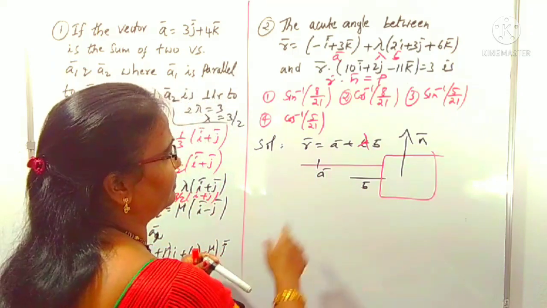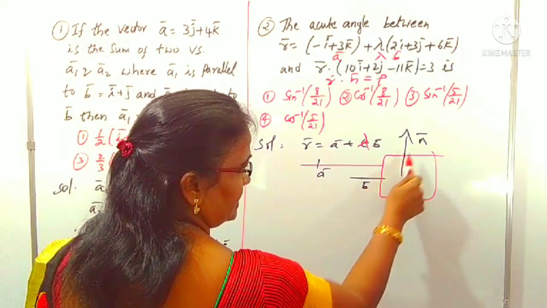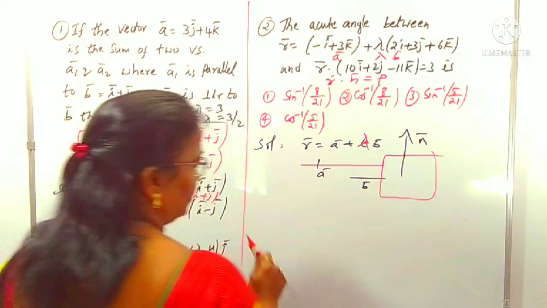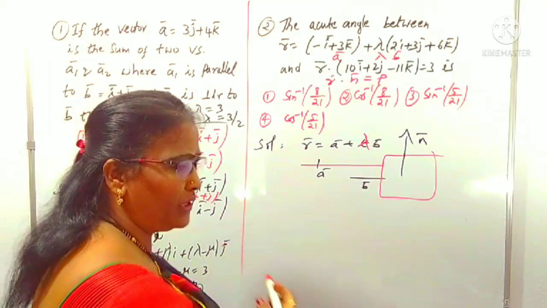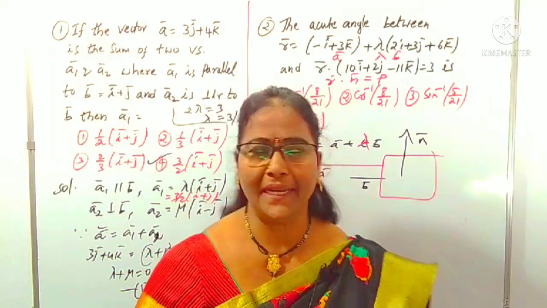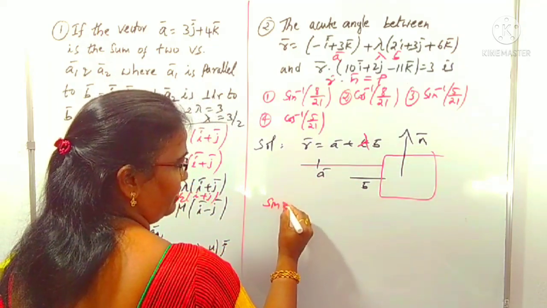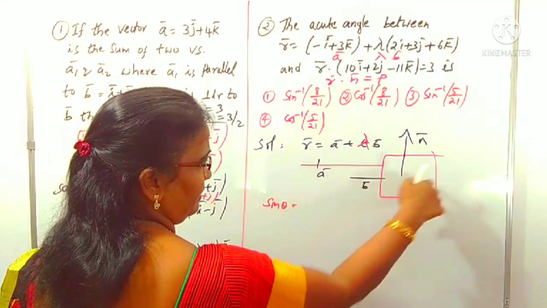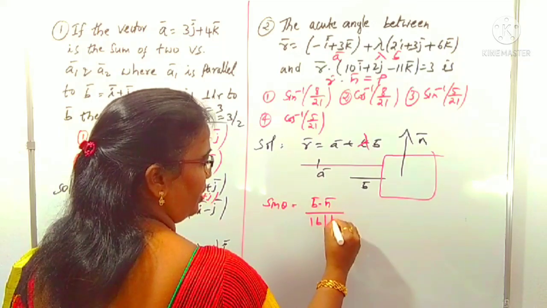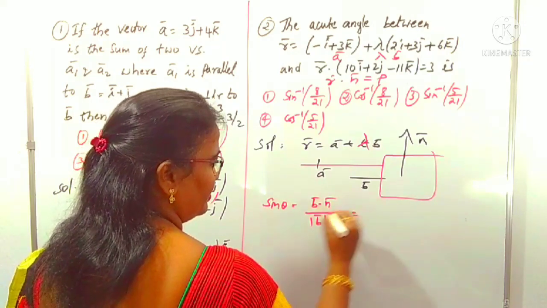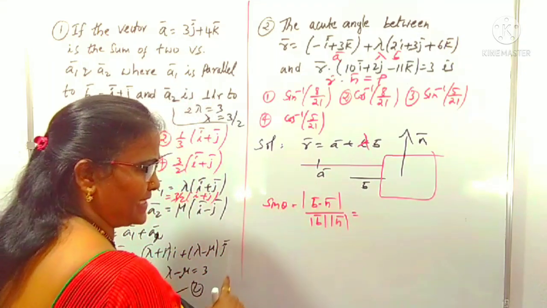Now we can find the angle between the line and plane using a formula. This is b, this is n, b dot n. According to vector algebra, we use the dot product. For the dot product we normally use cos, but in the case of a line and plane we have to use sine. What is the sine theta formula? Suppose theta is the angle between this line and this plane. The sine theta formula is b dot n by mod b into mod n. We have to use that. First we find the sine of the angle, and then we can find the angle.